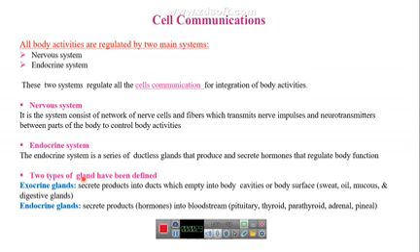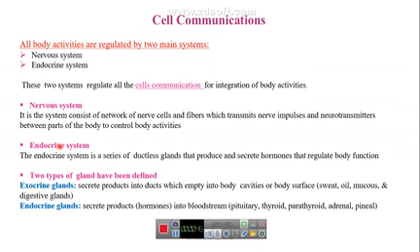For the body activities, it should be regulated. The regulation of all body activities is being done by the nervous system and the endocrine system. These are the two major systems for regulation of body activities, and they regulate all the cell communication for integration of body activities.